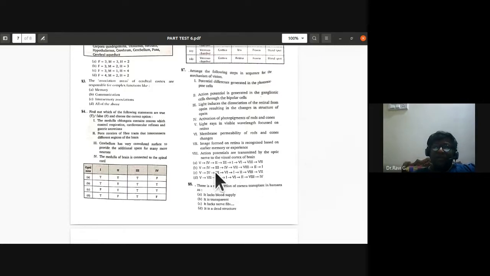So 5, 4, 3, and 6. The first 4 sequences I have identified correctly. So the remaining 4 options are not appropriate: 1, 2, 8, 7.